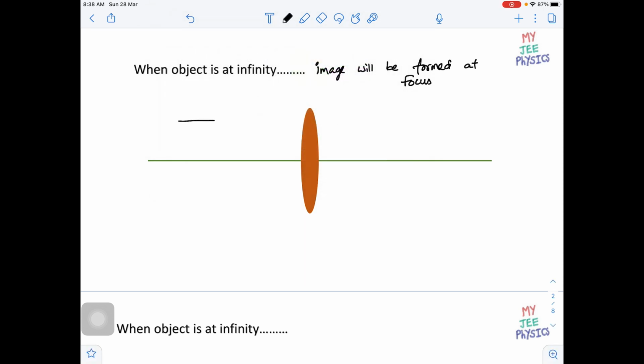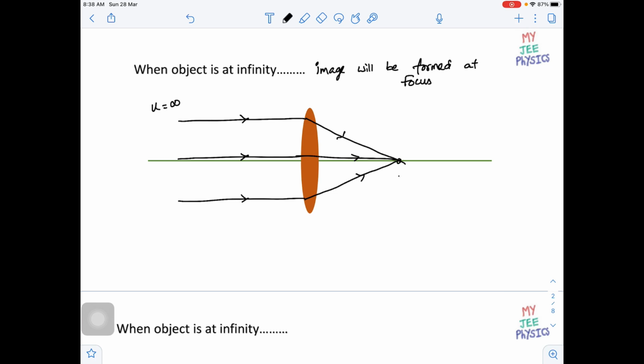If I take parallel rays falling on the convex lens, you can say a biconvex lens, then obviously the object is at infinity, so the image will be formed at focus. So no wonder in this, and nothing new. This is the focus, which we also call the image, which is a sharp image.